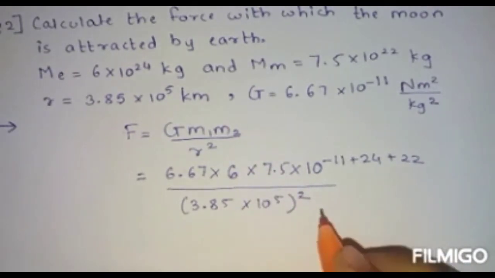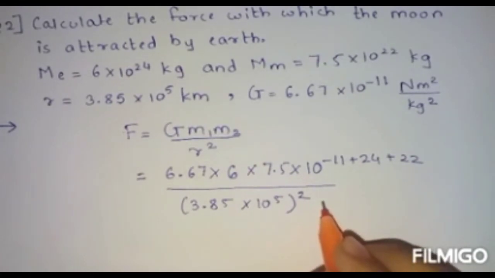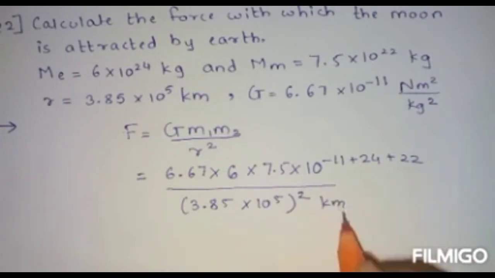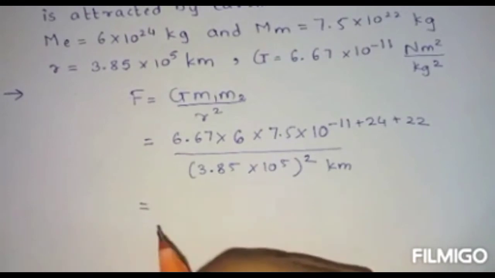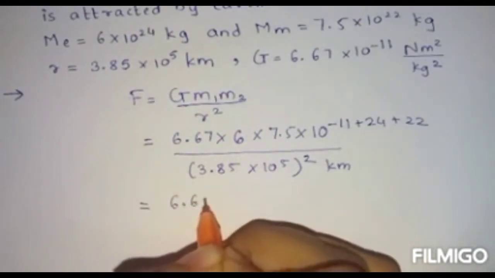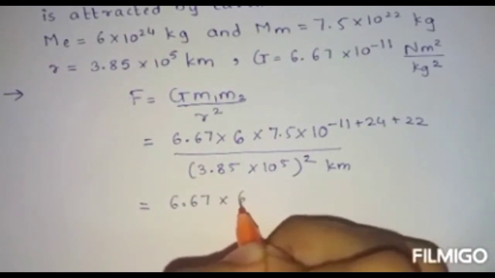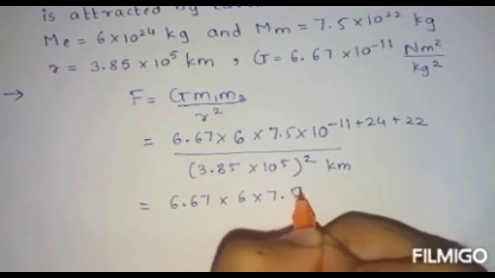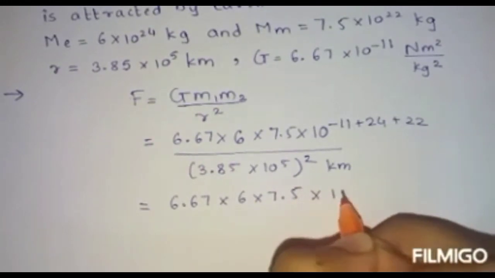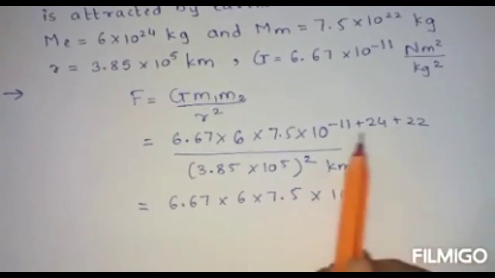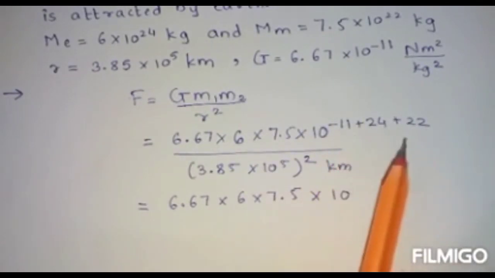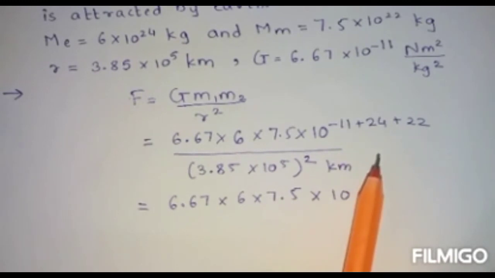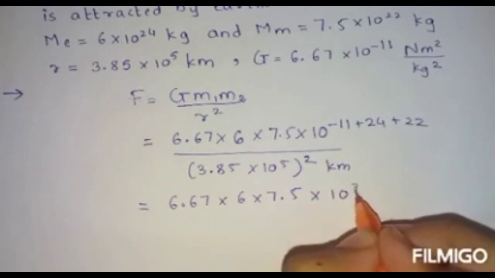But this r is given in kilometer, so we will have to convert it into meter. Then it is 6.67 into 6 into 7.5 into 10 raised to 22 minus 11 is 11, and 24 plus 11 will be 35. So 10 raised to 35